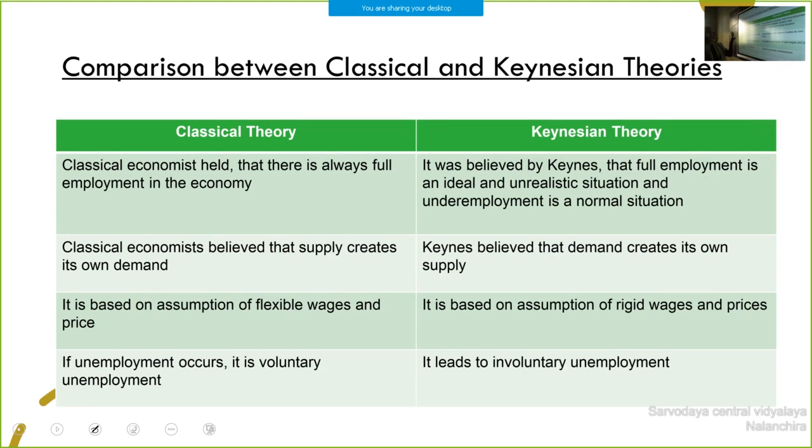You can note this down: comparison between classical and Keynesian theories. See, classical economists held that there is always full employment in the economy. First point: there is always full employment in the economy. Keynes held that full employment is an ideal and unrealistic situation, and underemployment is a normal situation. So first point, according to classical theory, full employment is there. Here, underemployment.